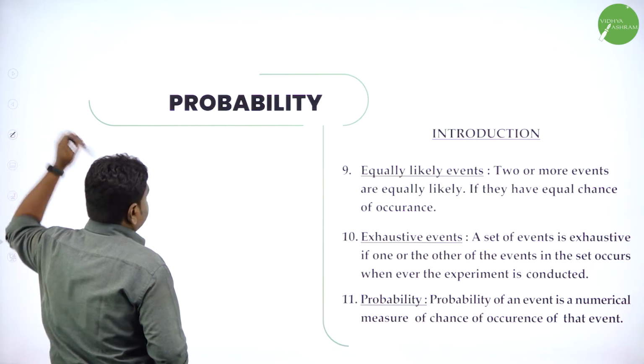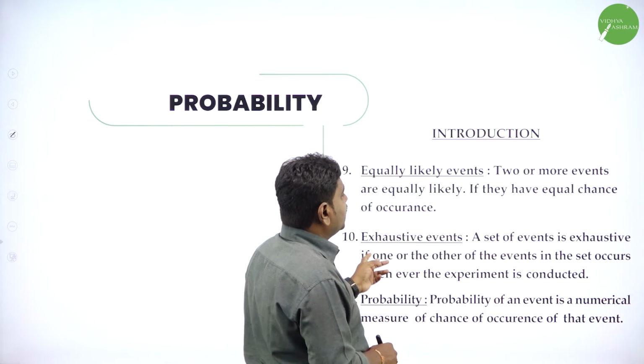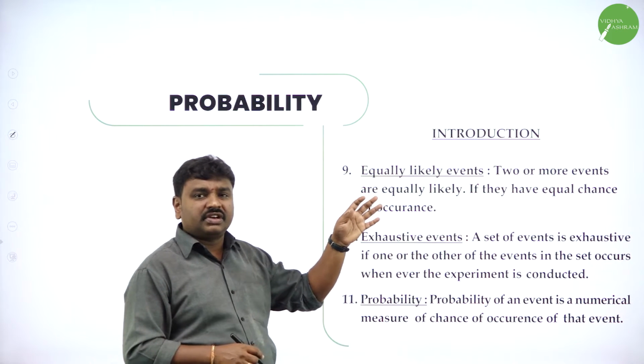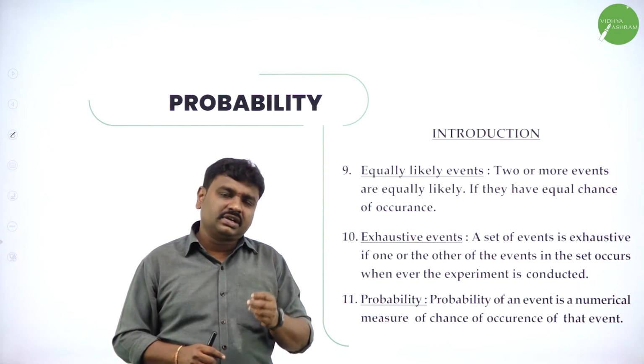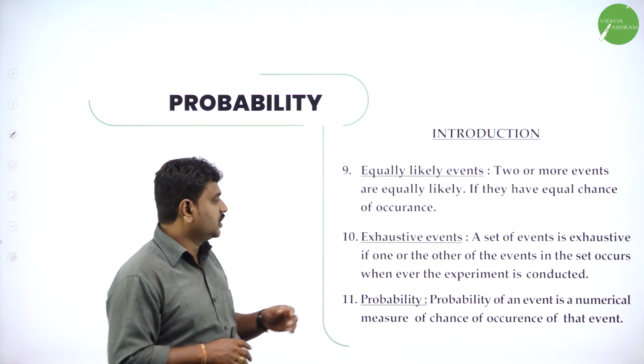Then equally likely events. Two or more events are said to be equally likely if they have equal chances of occurrence. It means the probability of both events should be the same. So equal chance of occurrence. Say if I toss a coin, getting head and getting tail have equal chance.